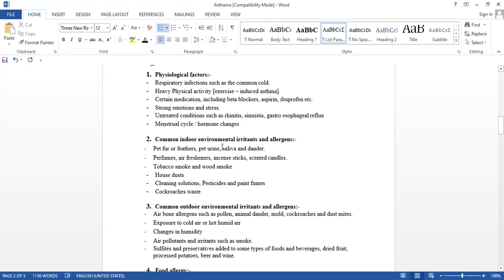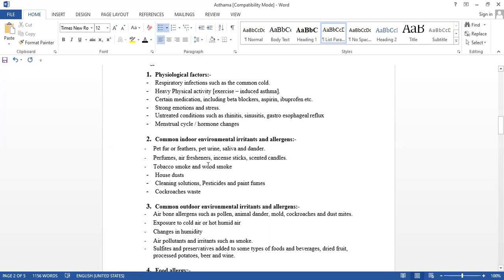Next one, the common indoor environmental irritants and allergens. Which are those? Indoors, in our house: pet fur, feathers, pet urine, saliva, dander. Some people have a hobby of keeping a dog or cat, isn't it? And because of that fur, those feathers, that urine, saliva, dander, some individuals have an allergy, others do not. So that is the common indoor allergens.